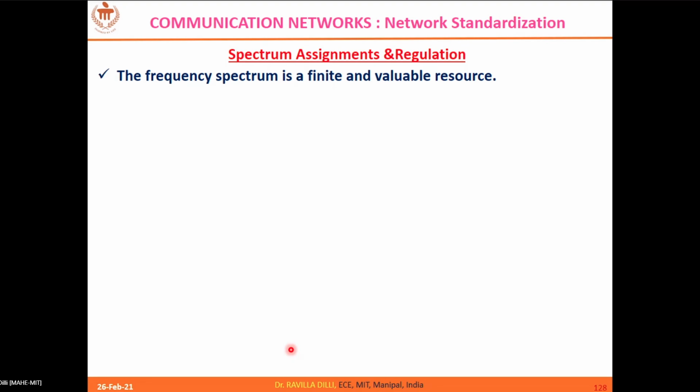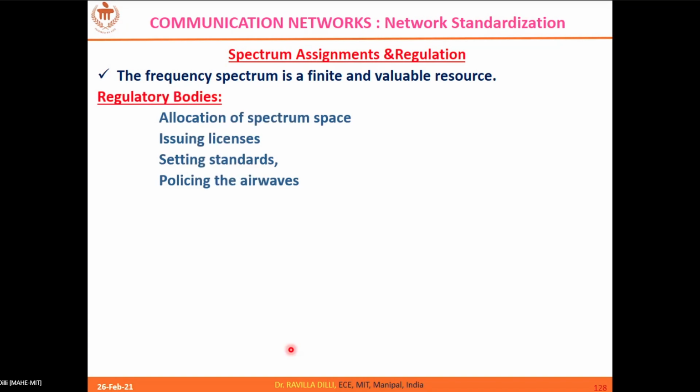The frequency spectrum, that is the electromagnetic spectrum that you have, is a natural resource, in fact. So there should be some sort of understanding in making use of it, between different countries across the globe. These are the different aspects of the regulatory bodies: the allocation of the frequency spectrum, issuing licenses, setting standards, and policing the airwaves. This is the job of regulatory bodies.